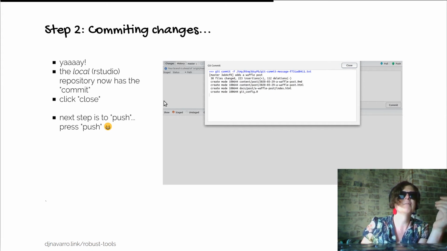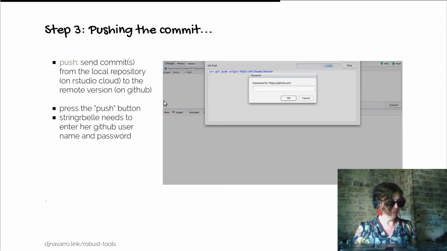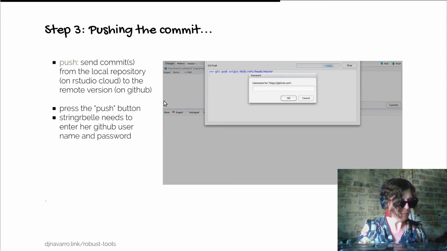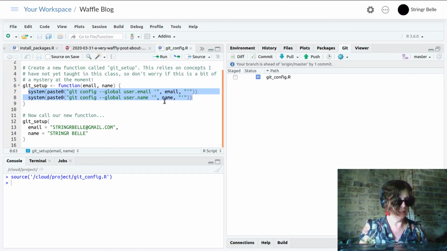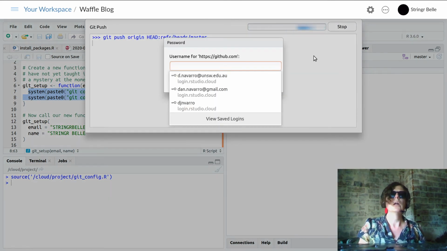Push. That actually sounds pretty easy. Okay, let's have a go at that one then, shall we? So we go back over here and then go, okay, well, I am ready to push. So let's go push. And, oh, okay, once again, we've got login information.